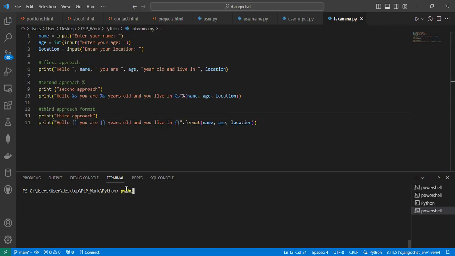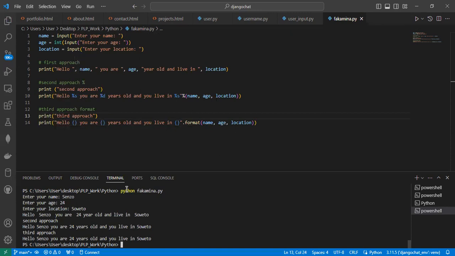So here I'm running the Python file with the name Faramina. And in the prompt console, see, enter your name, Senzo, age, 24, location, Soweto. Voila, it printed it. Hello, Senzo, you are 24 years old, live in Soweto. Second approach, you remember the one that says hello, Senzo, you are 24 years old, live in Soweto, blah, blah, blah.